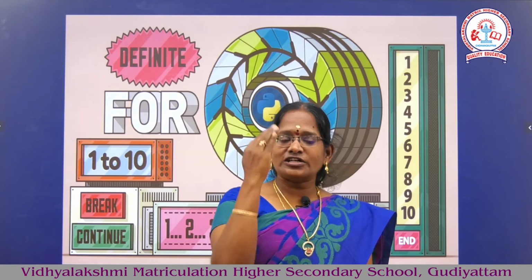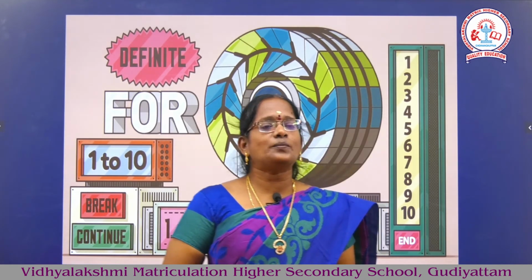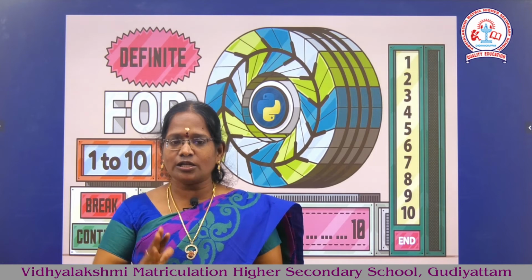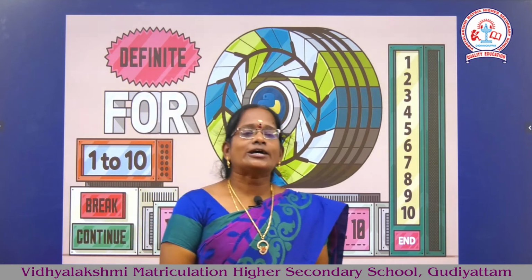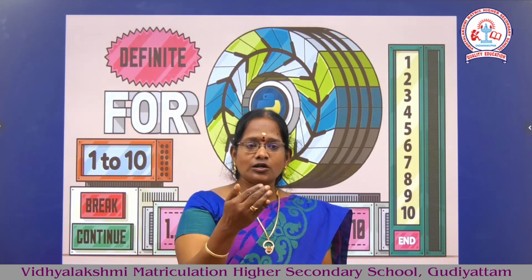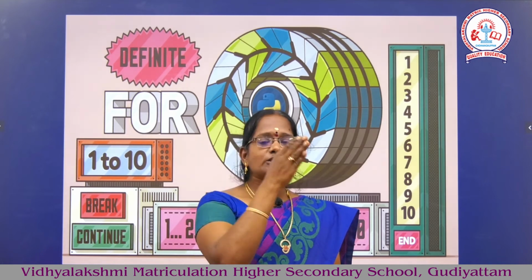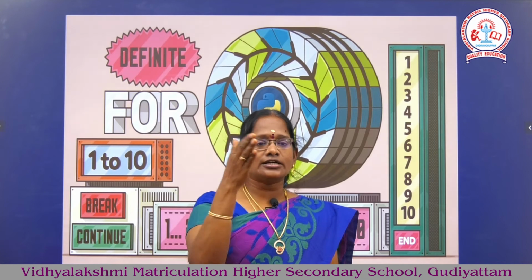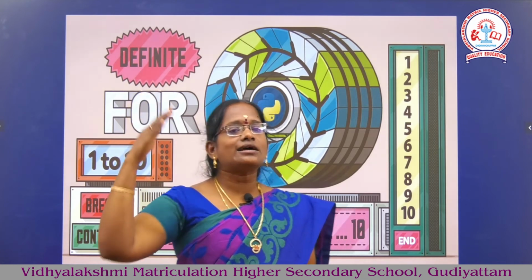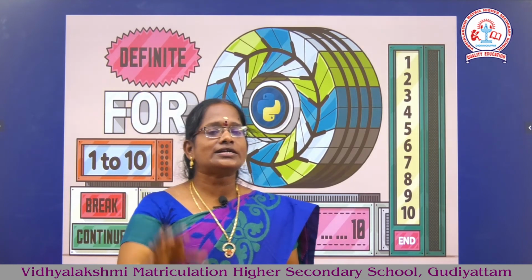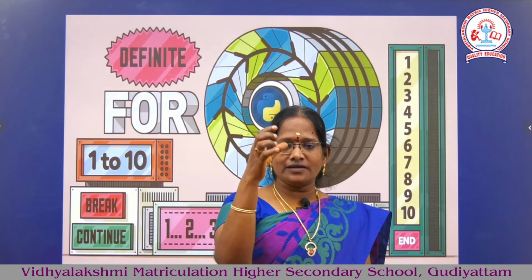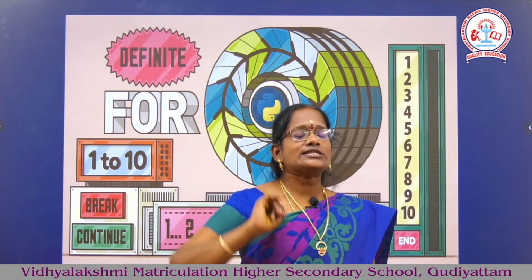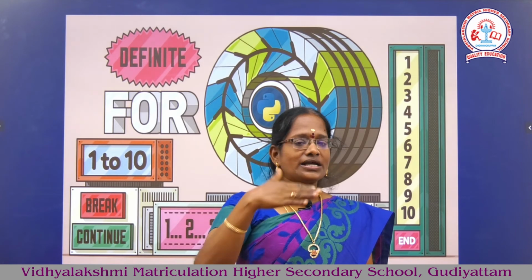So the first loop is the while loop, and another loop is the for loop. In this for loop, the condition is 1 to 10. We have to print the control value: number 1, number 2, number 3, number 4, and so on up to 10. If the control value is equal to 10, the loop is stopped. Otherwise, it will continue.